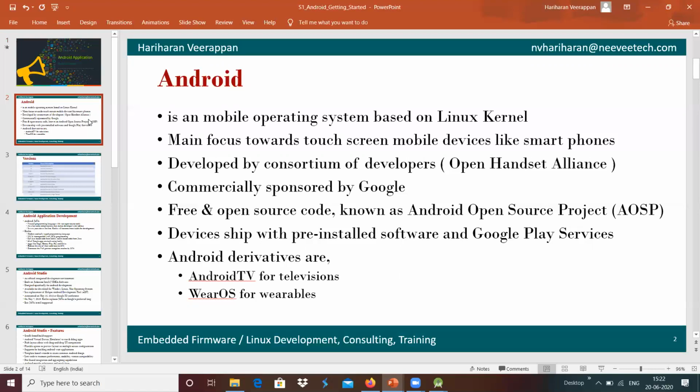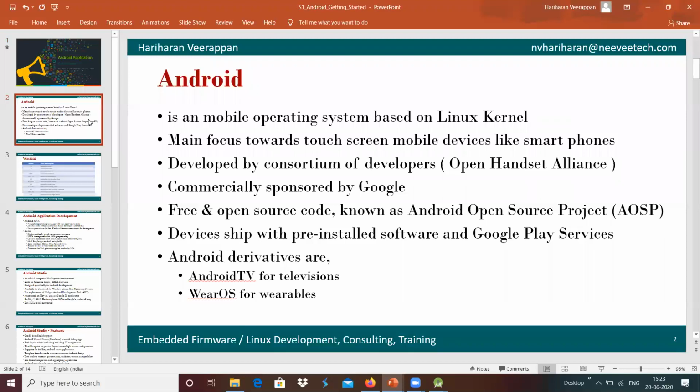Here we see some basics of Android. Android is a mobile operating system which is completely based on the Linux kernel. Whatever the core operating system running on the Android mobile phone is, it is a Linux kernel.